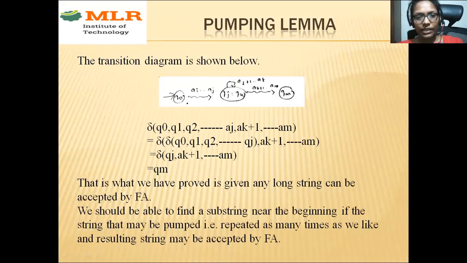So when can I say the given string is accepted by this finite automata? It should start the process from Q0 and it should reach the final state Qm. In that case, I can accept that string. I can consider the string in the language, right?